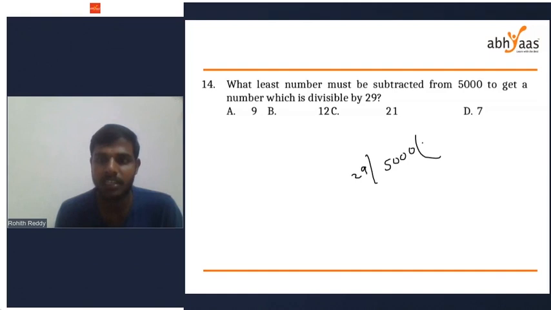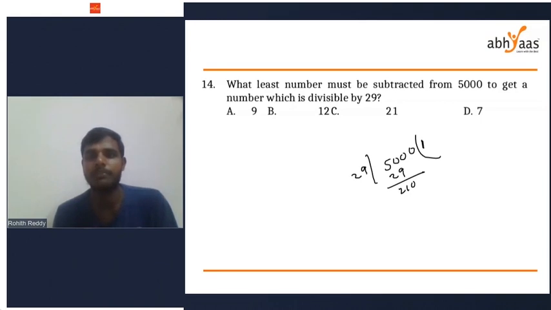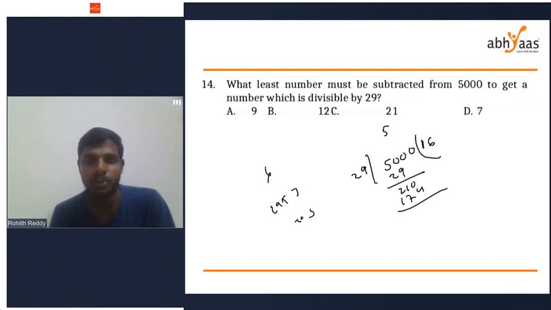So 29 1s are 29. Next, 210. 29 into 7, let me check for 7. 29 7s are 203. 210 minus 203 is 7. Next, 29 2s are 58.